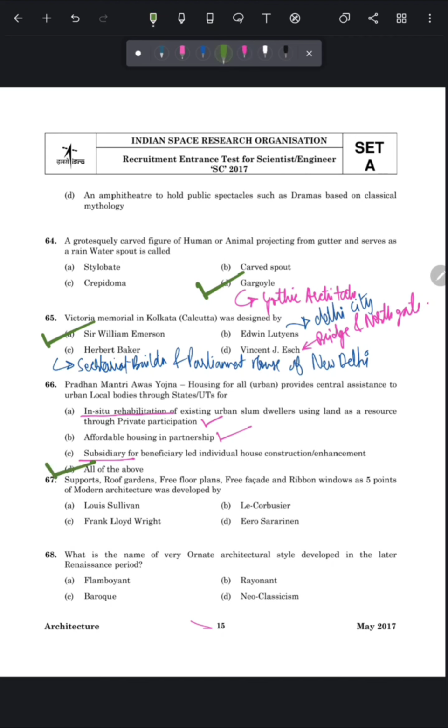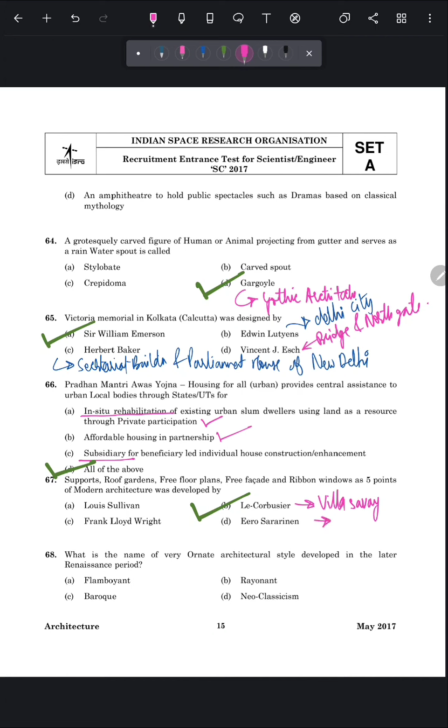Question number 67 is supports roof gardens, free floor plans, free facade and ribbon windows as 5 points of modern architecture was developed by. So this concept was developed by Le Corbusier and his work Villa Savoye is the famous example of the 5 points of modern architecture concept.